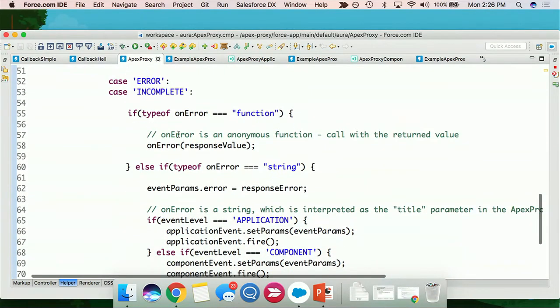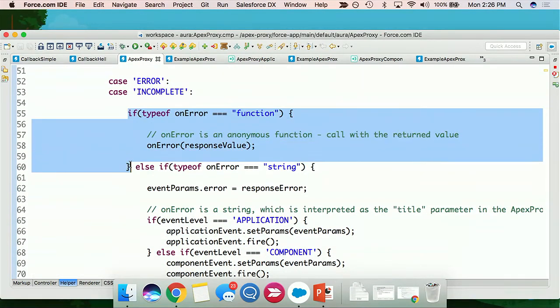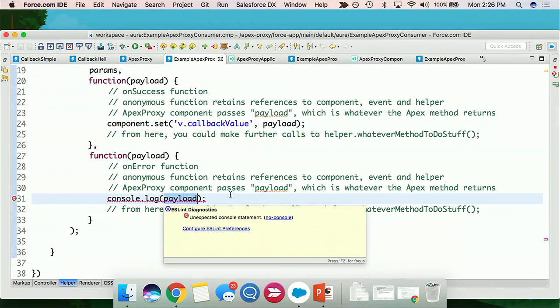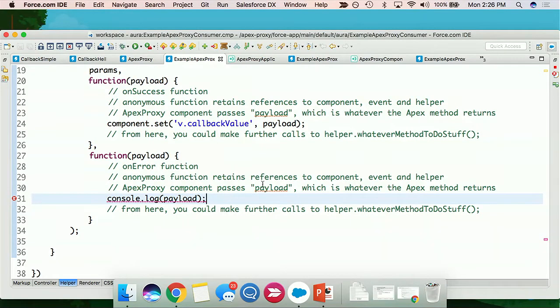If I had an error, down below here, same thing. If I had an error and I pass in a function, I'll just have the function back on the parent component handle that. Again, super lazy. We'll just write it to the log and pretend like nothing happened.